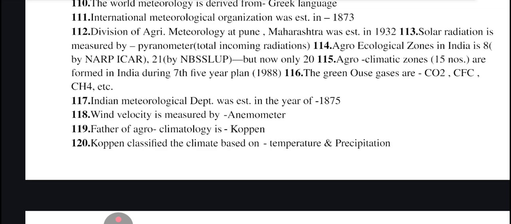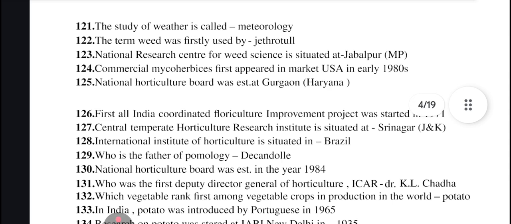Greenhouse gases are carbon dioxide, CFC, CH4, etc. Indian Meteorological Department was established in 1875. Wind velocity is measured by anemometer. Father of agroclimatology is Koppen. Koppen classified the climate based on temperature and precipitation. Study of weather is called meteorology.